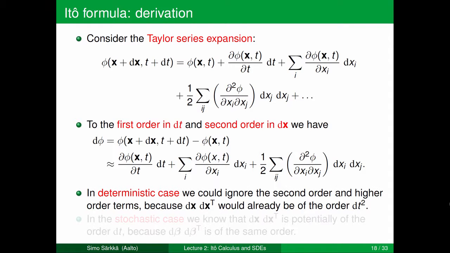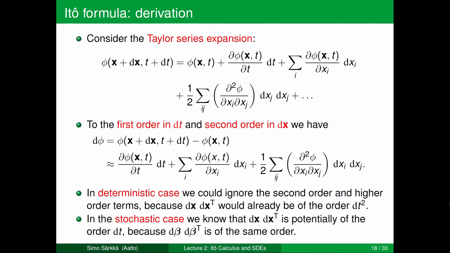In the deterministic case, we could have ignored the second order term altogether, because when you multiply classical or deterministic differentials together, you will get such small numbers that they just vanish when you take the limit of dt going to 0. But in the stochastic case, we actually know that dx dx transpose is not going to vanish, because it's going to be of order dt, because d beta d beta transpose is also of order dt.